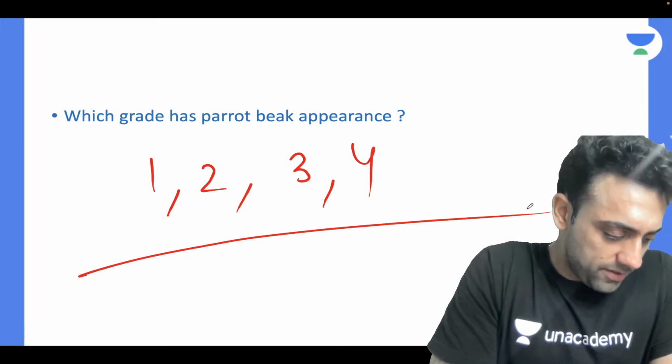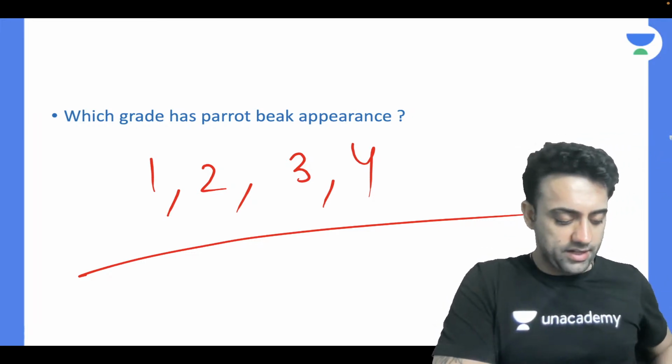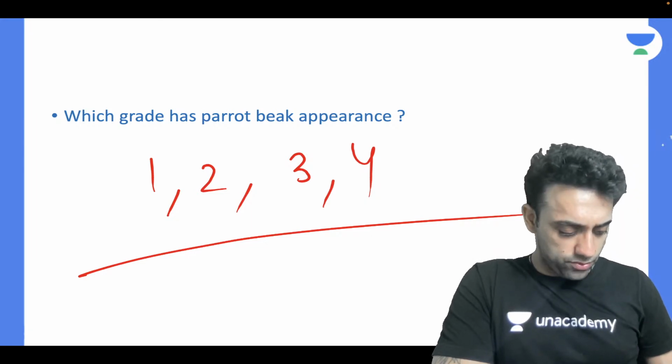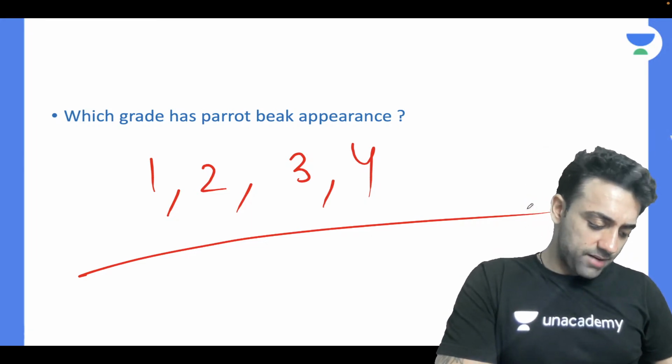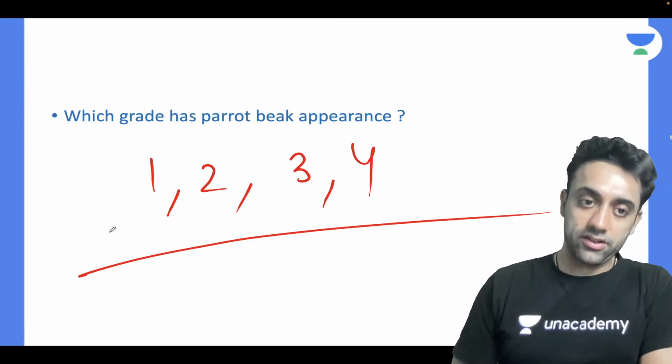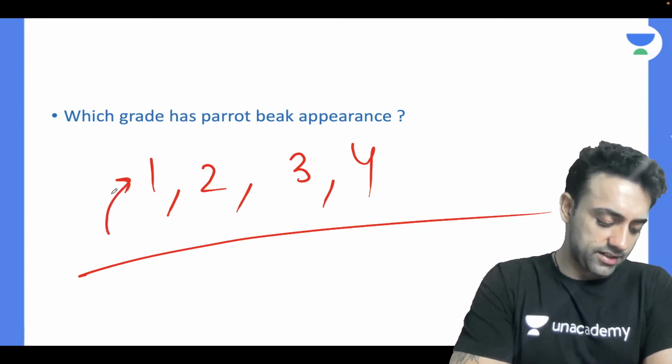Which grade of clubbing basically has a parrot beak appearance? Okay, so Mohammed Samad says grade 2, Surajna says grade 3 and Meta Zillo says grade 4. सारे ही हो गए खत्म. किसी का मन है तो grade 1 भी बोल दो बैठे बैठे, है ना, सारे कवर हो जाएंगे.